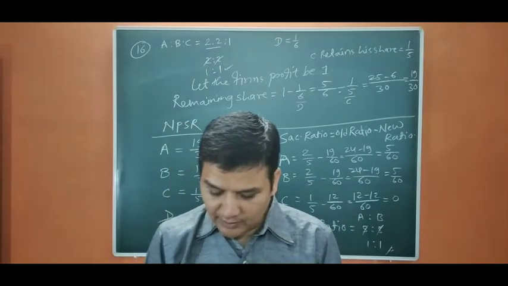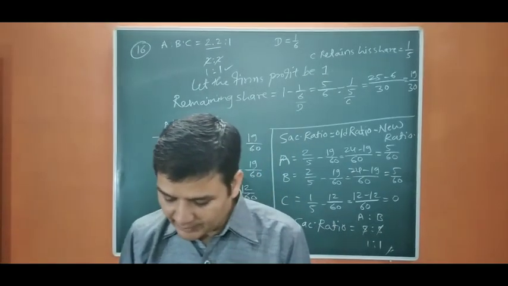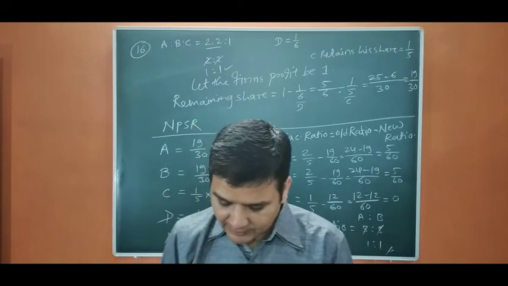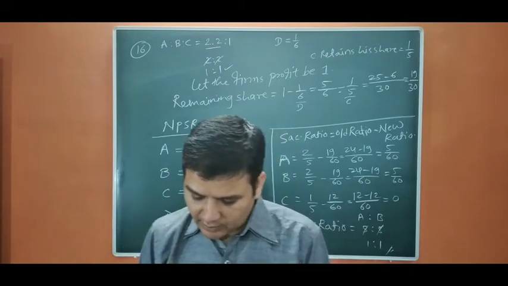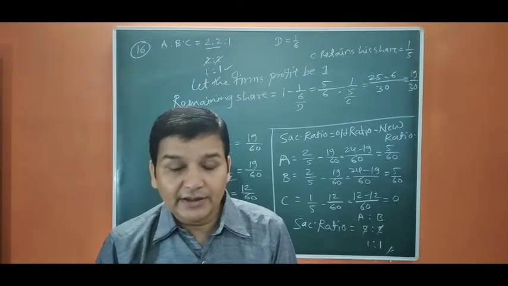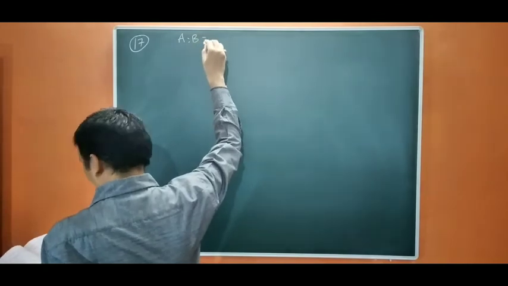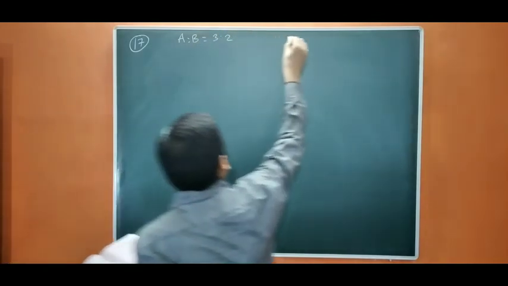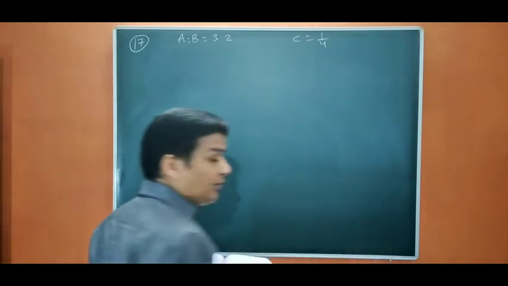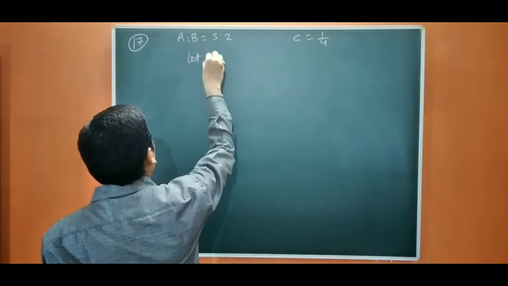A and B are in partnership sharing profit and losses in the ratio of 3:2. C is admitted for 1/4 share. Afterwards, D enters for 20 paise in the rupee. Compute the profit sharing ratio of A, B, C, D after D's admission. So A and B are partners in 3:2. C is admitted for 1/4 share. Now, from where he is going to take his share is not stated. That means he is going to take from the firm.